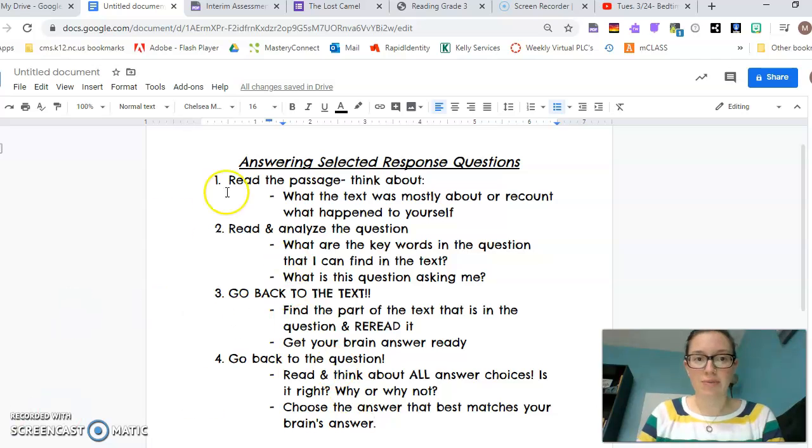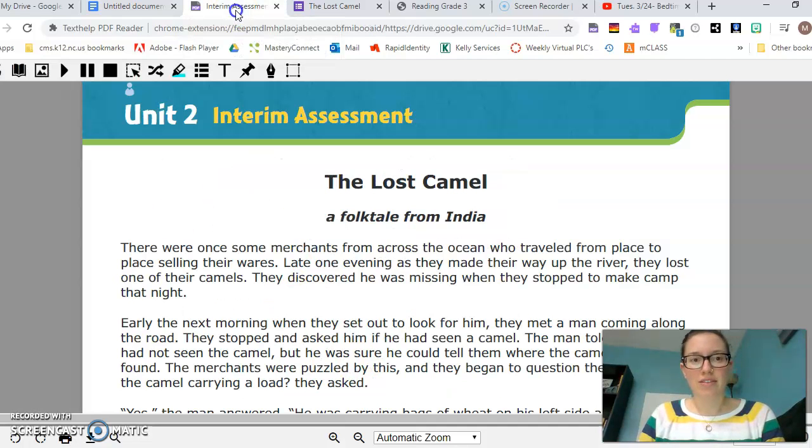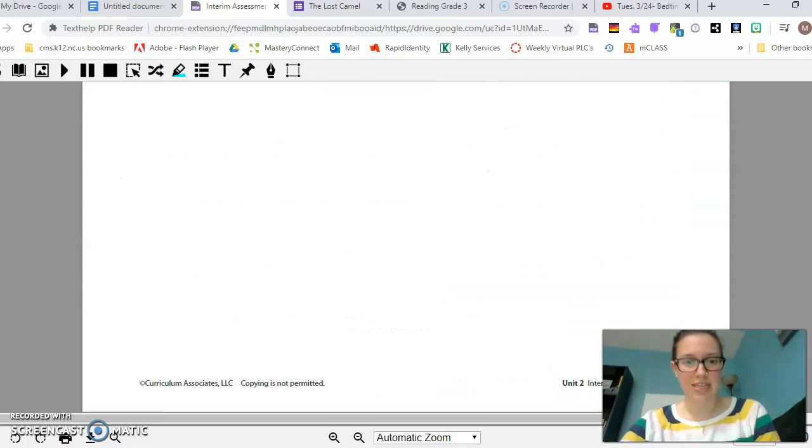Okay? So for your quiz, it's going to have 2 passages, like I said. The first one is called The Lost Camel. This is a folk tale from India, and it's about these merchants, who are people who buy and sell goods. They travel to sell their goods to different people in different places. And then they have a camel, and that camel gets lost. And then a wise man comes and helps them to find their camel. So you're going to read and see what's so special about this man and how he helps them in The Lost Camel. So that's these pages right here.